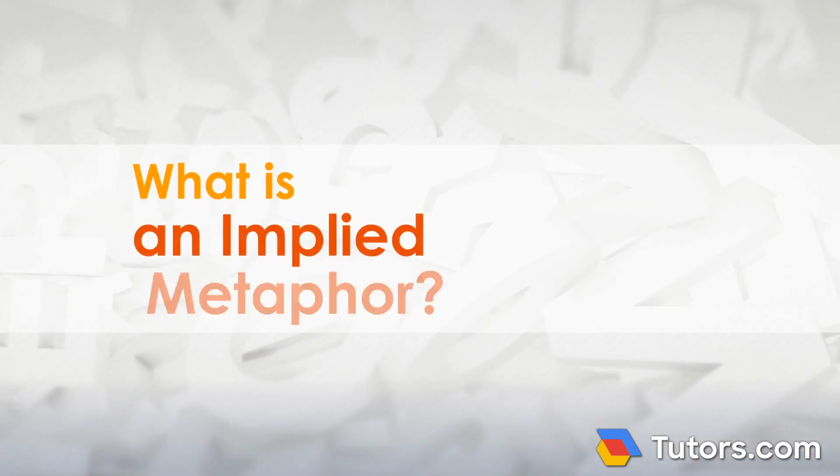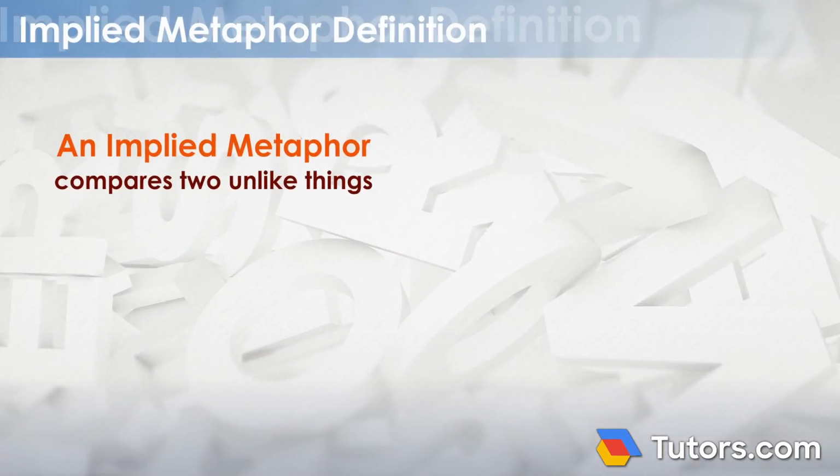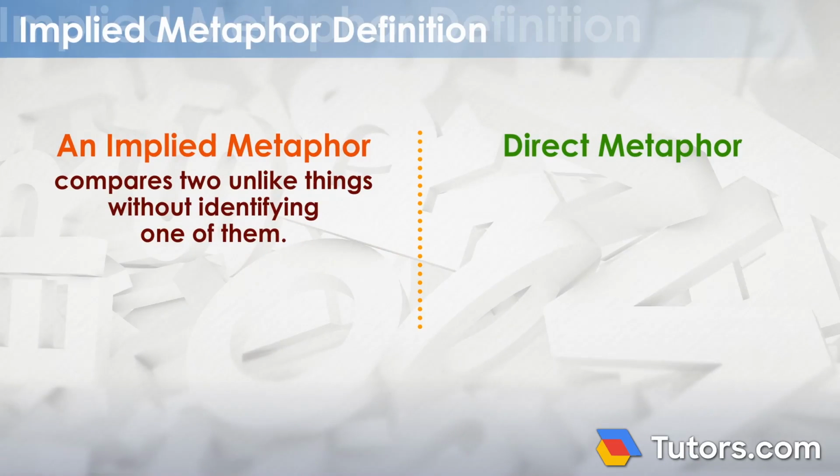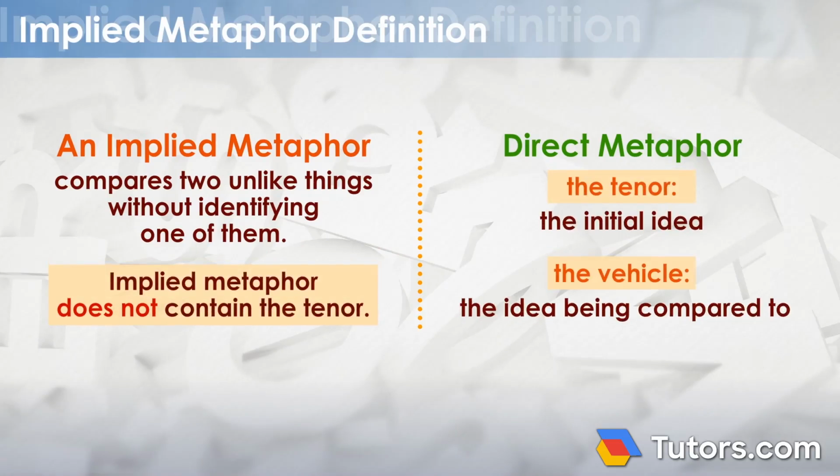What is an implied metaphor? An implied metaphor compares two unlike things without identifying one of them. A direct metaphor identifies the tenor, the initial idea, and the vehicle, the second concept to which the first is being compared. An implied metaphor does not contain the tenor.